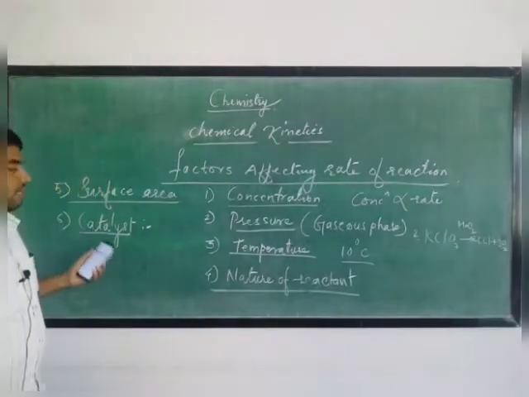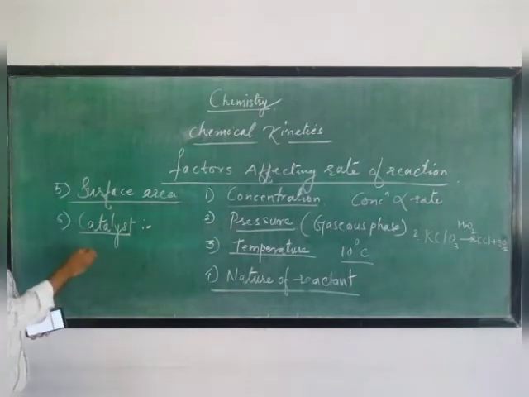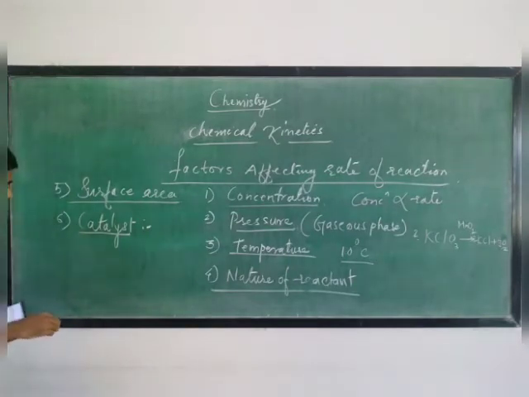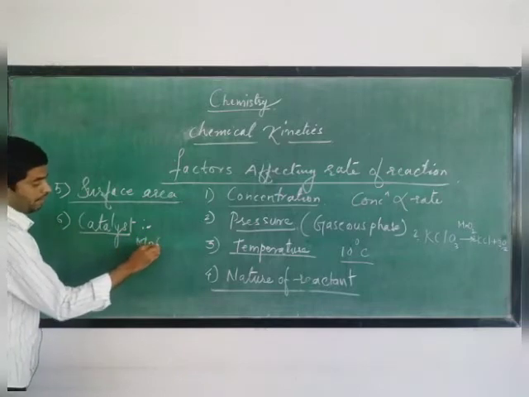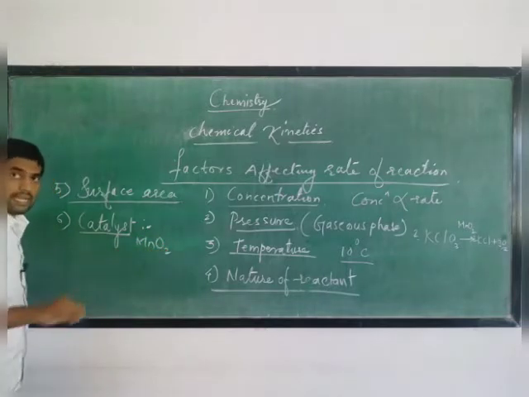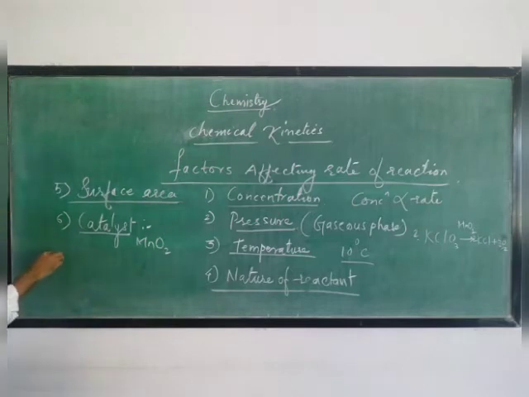Now we will take an example of a catalyst: MnO2 as a catalyst. The reaction is decomposition of potassium chlorate.